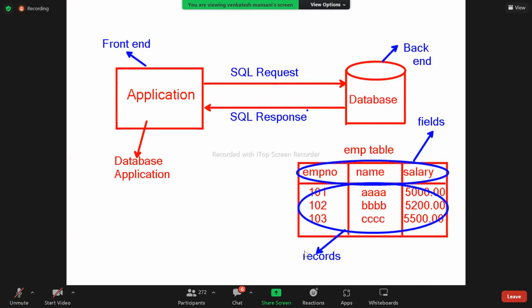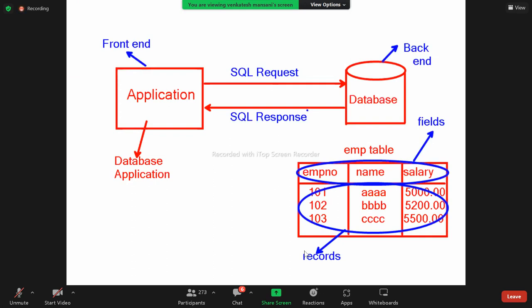So people are getting confused with MySQL, Oracle, SQL. Now MySQL is also a database. It's equivalent to Oracle. MySQL is not a language. MySQL is a database. SQL is a language. SQL is not a database. SQL is a language. All databases can understand only one language, that is SQL.